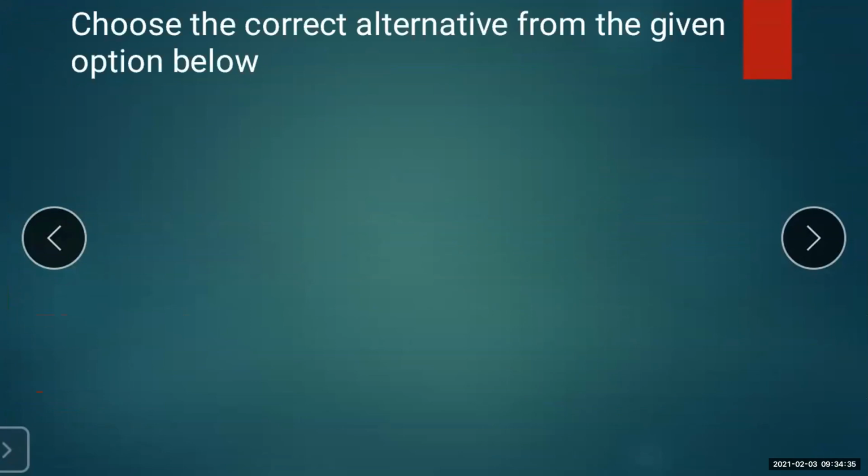Then we have done with the types of the quadrilateral. Then we moved forward to the first type, that is a parallelogram. What is a parallelogram? The definition of the parallelogram. Then the properties of the parallelogram. There are four properties of the parallelogram.